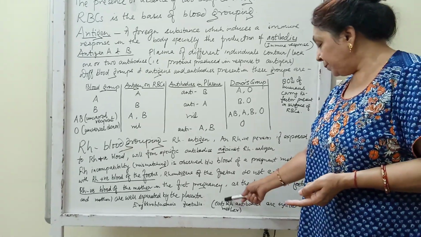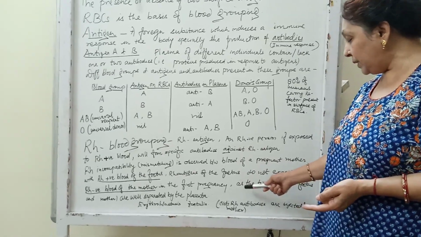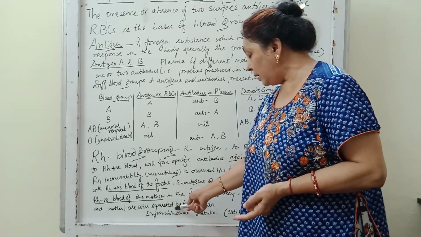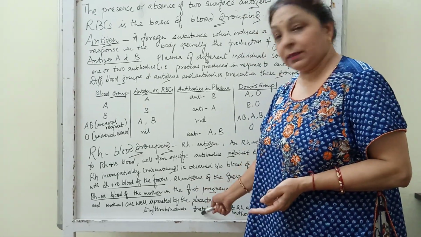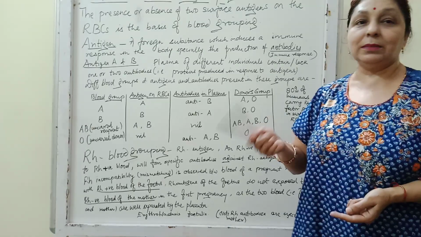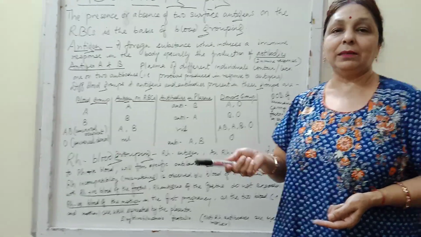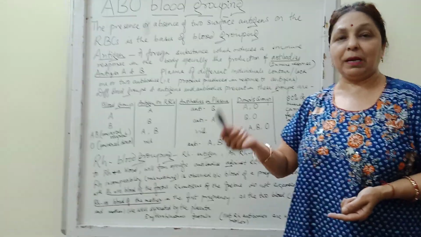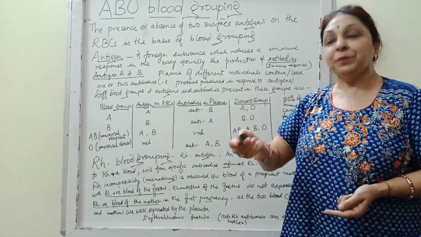The blood of the fetus and the mother are generally separated by the placenta, and the placenta is the disc-like structure which is providing oxygen and blood from the mother's body to the fetus.